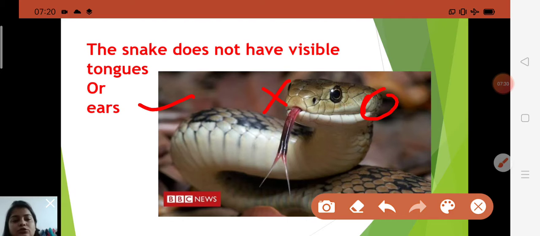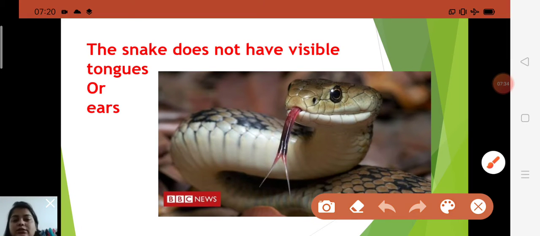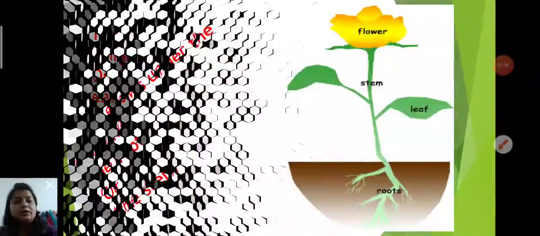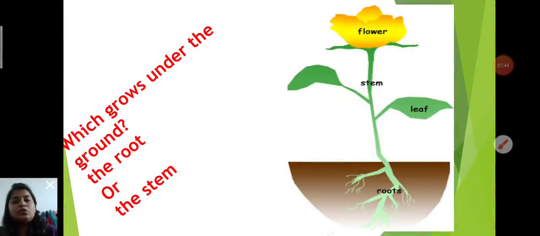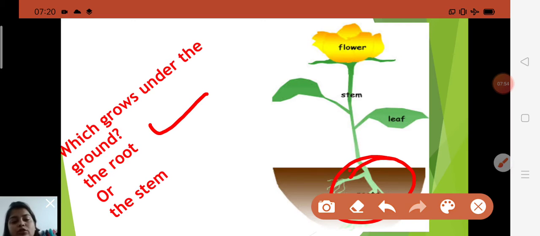Okay, children. So here the question is, the snake does not have visible ears. Okay. Now after that, next one is here. Which grows under the ground, the root or the stem? You can see here. Yes, the root, which is the correct option. The root. And what do you know about this?